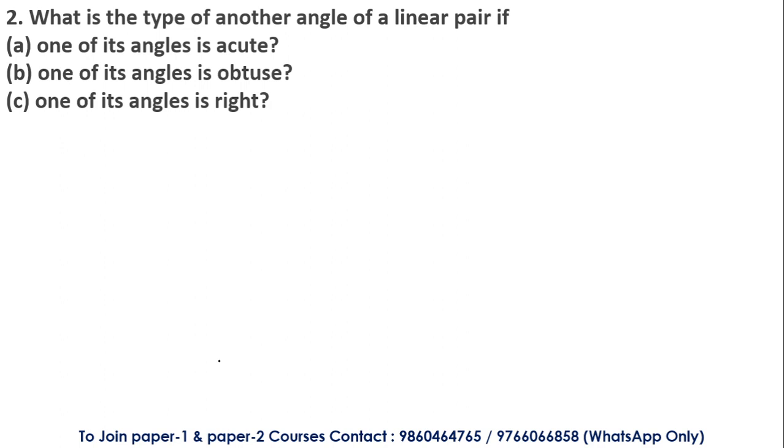Moving on to the next concept again. What is the type of another angle of a linear pair if one of its angles is acute, one of its angles is obtuse, and one of its angles is a right angle?